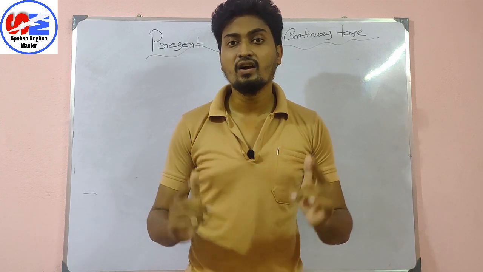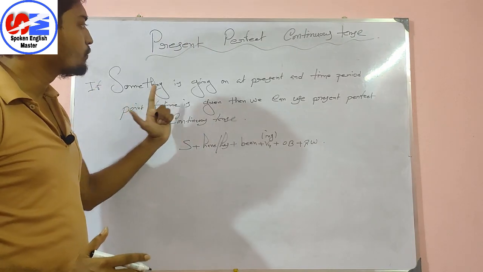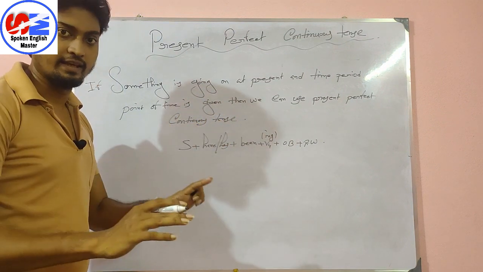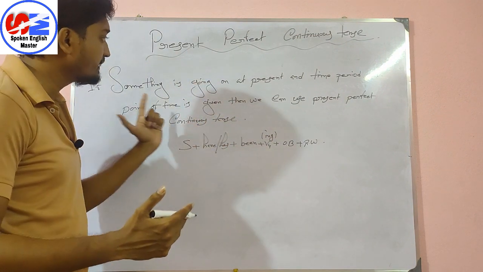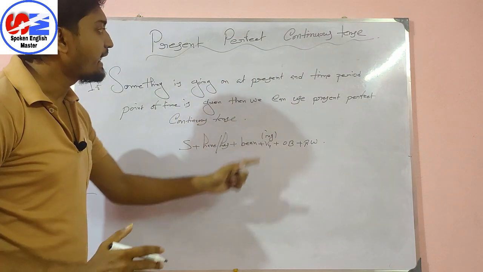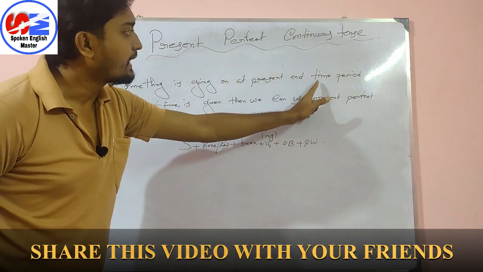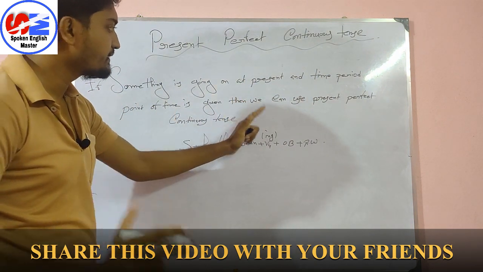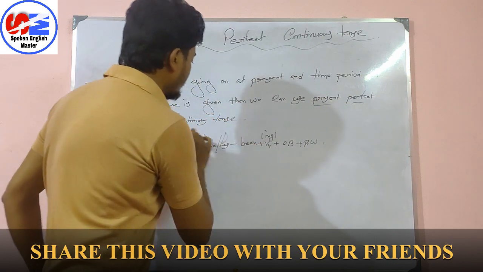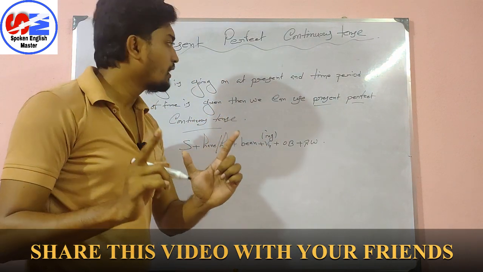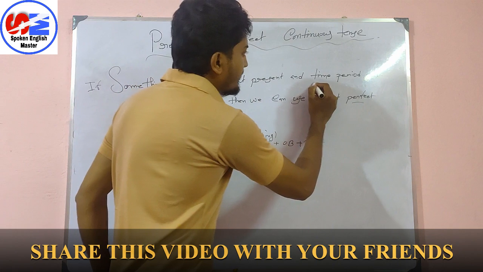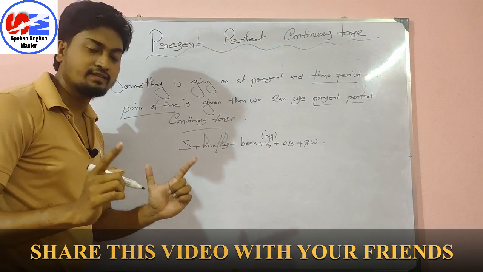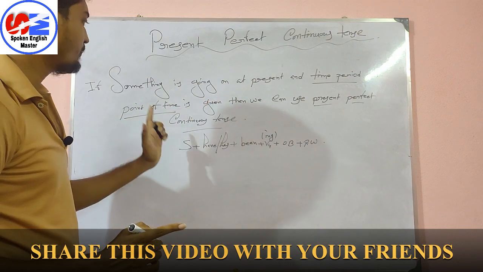Okay, so let's see the formula. If something is going on at present, meaning अगर कुछ चीज़ें चल रहा है अभी, like मैं पढ़ा रहा हूँ. If something is going on at present, and after that, time period or point of time is given, then we can use present perfect continuous tense. Now here two things we have to see. One is time period and another one is point of time. Very important things these are. Time period and point of time.